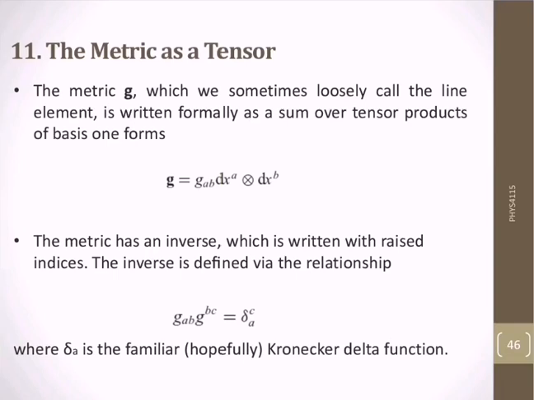Generally, the infinitesimal distance or interval in relativity, which we call ds, between two neighboring points x^mu and x^mu plus dx^mu is defined previously as ds squared is equal to g_mu nu of x dx^mu dx^nu.